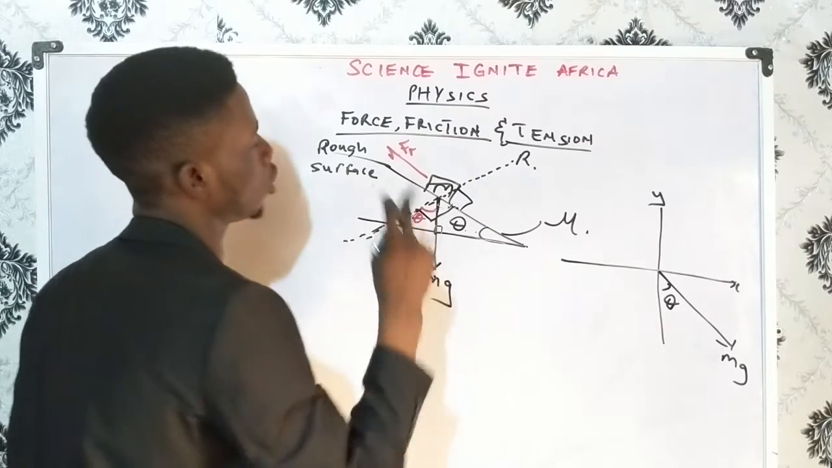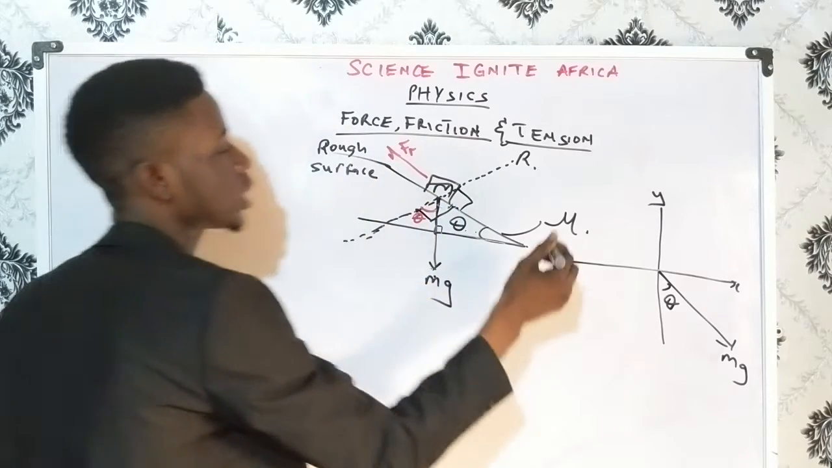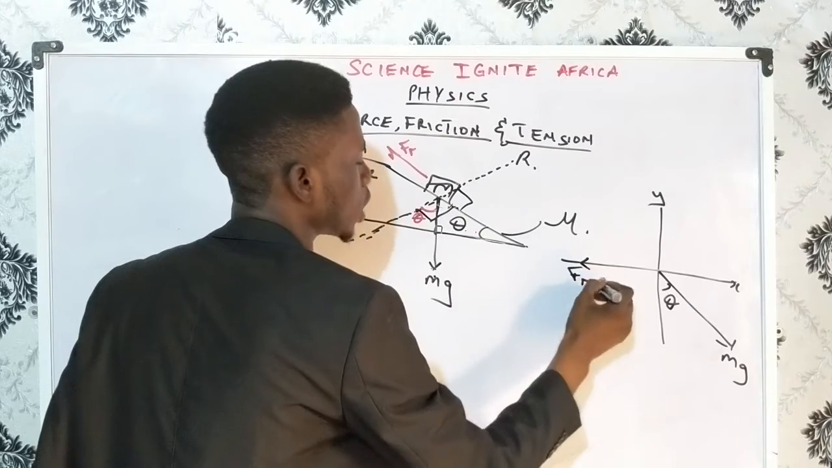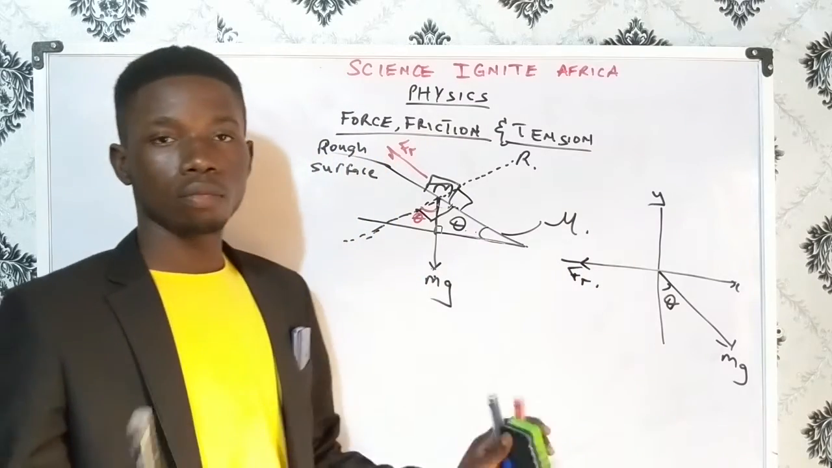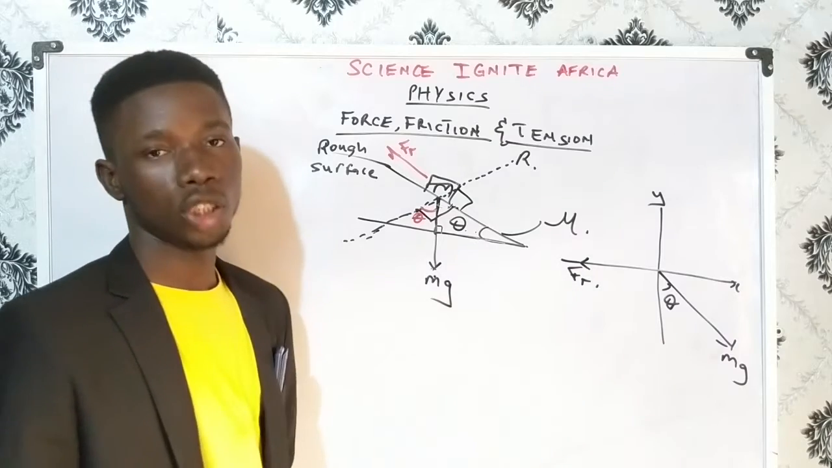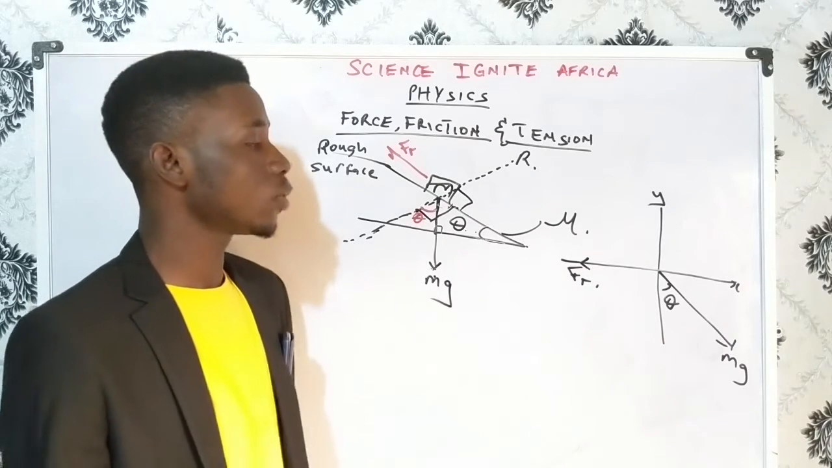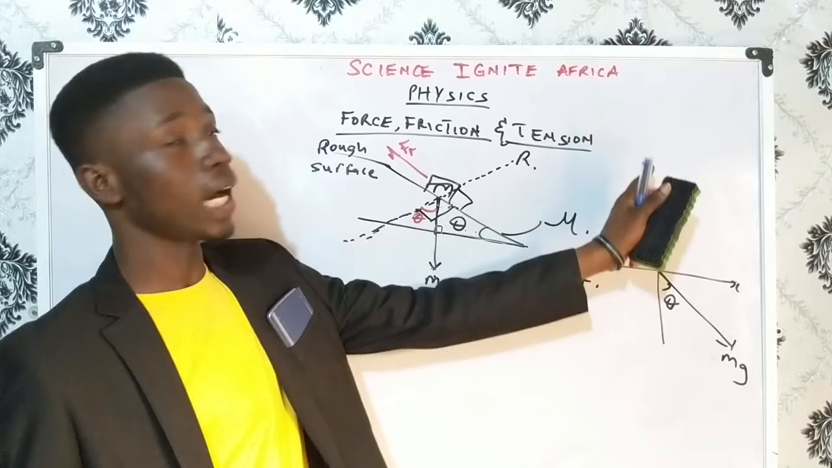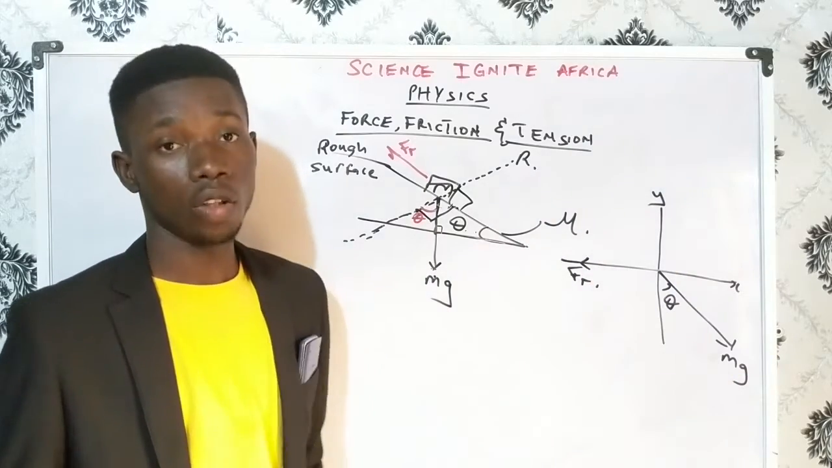In this situation, and don't forget I said that our frictional force is acting this way, so we can locate our frictional force in this place. Now we basically have two forces here, the weight mg and the frictional force. So how do we now balance these forces? We can resolve along the y-axis, and we can resolve along the x-axis.